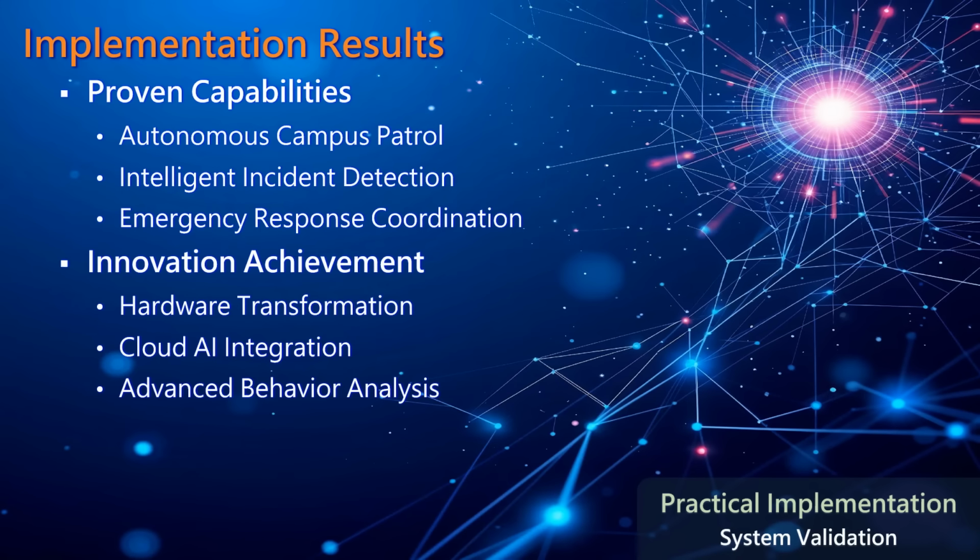Our Ascensionoid system demonstrates its life-saving potential through autonomous campus patrol and intelligent incident response. By leveraging real-time network communication and cloud AI-driven detection, the system not only identifies emergencies with precision, but also coordinates rapid response by immediately notifying relevant personnel and deploying essential emergency equipment. This achievement transforms existing hardware into an intelligent solution, as illustrated in our following demonstration.